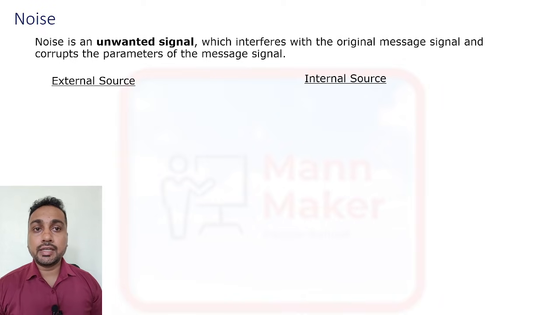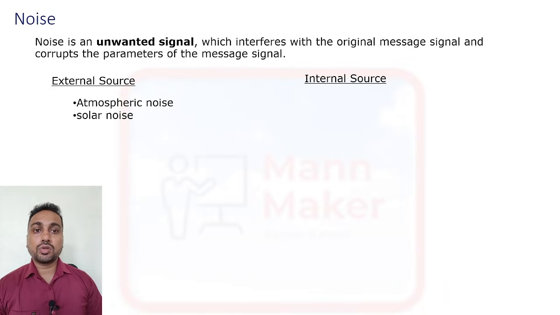For external sources, examples are atmospheric noise, solar noise, cosmic noise, and industrial noise.